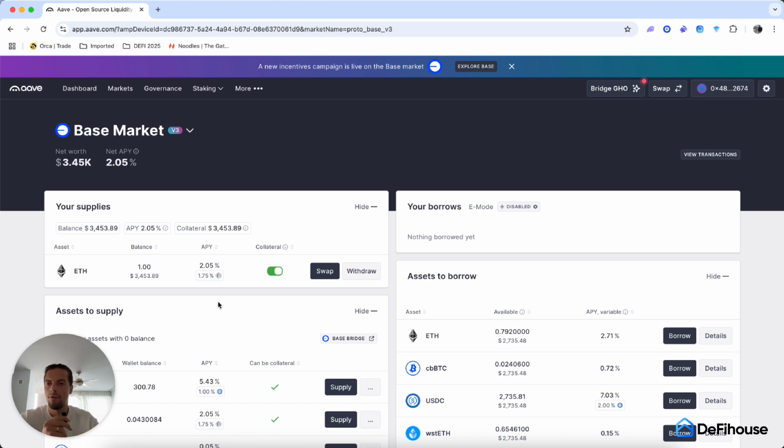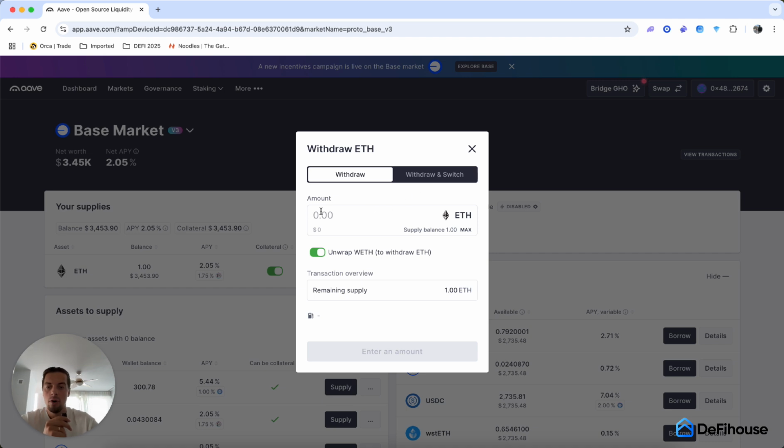Simple as that. If you wish to withdraw your money from the protocol, you can do that anytime as well. As you can see, you have the button withdraw, and if you click on withdraw, you are able to withdraw the same one Ethereum. For example, click on withdraw ETH and you will withdraw your money back to your wallet. I will not do this right now because I want to show you how to borrow as well. But once we borrowed and repaid the loan, we will then withdraw the Ethereum just to show you that it's very simple and it's permissionless. There are no locking periods, nothing like that. You deposit and withdraw at any time you wish. So that's how everything works.